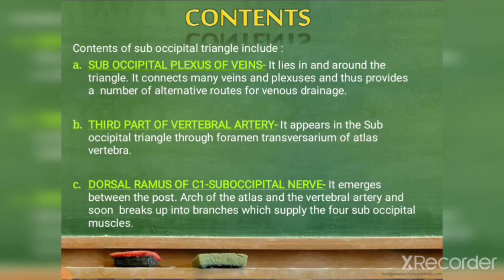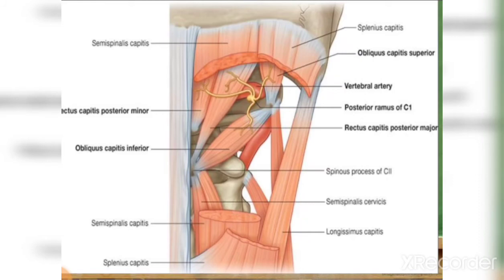And the third part of vertebral artery appears in the suboccipital triangle through the foramen transversarium of the atlas vertebra. Atlas vertebra is the first cervical vertebra, C1. Then the dorsal ramus of C1, the suboccipital nerve, emerges between the posterior arch of atlas and the vertebral artery and soon breaks up into branches which supply the four suboccipital muscles. So this is the suboccipital triangle. Here we can see the dorsal ramus of C1 and the vertebral artery, which are the contents.